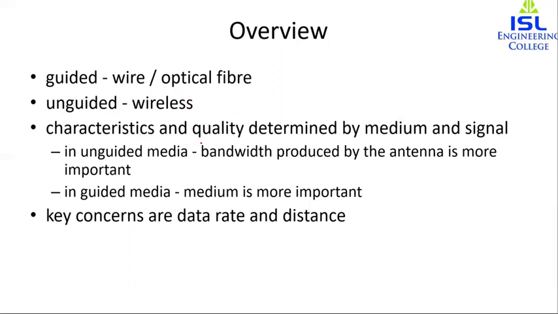The characteristics and quality are determined by the medium and the signal. In unguided media, the bandwidth produced by the antenna is more important. What do we mean by bandwidth over here? It is basically the transmission capacity of a network, and that is more important in the case of unguided media.